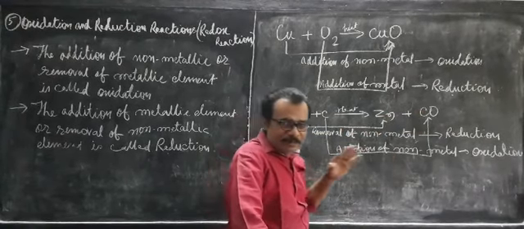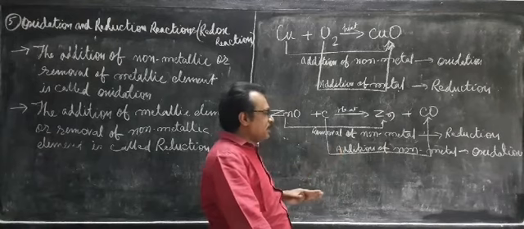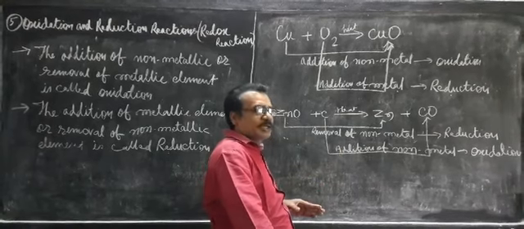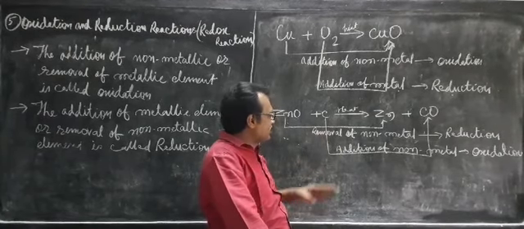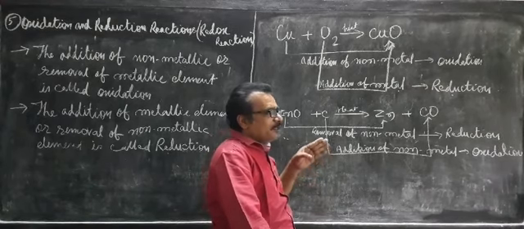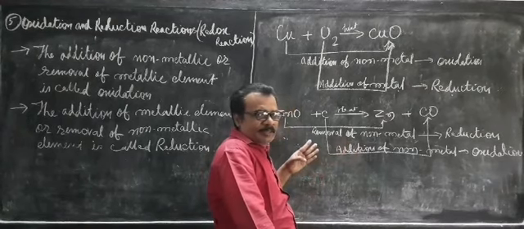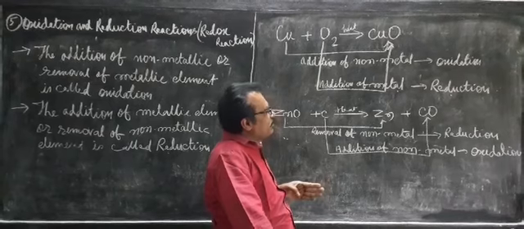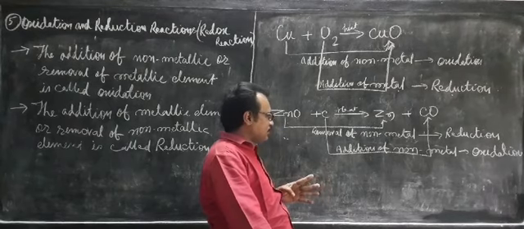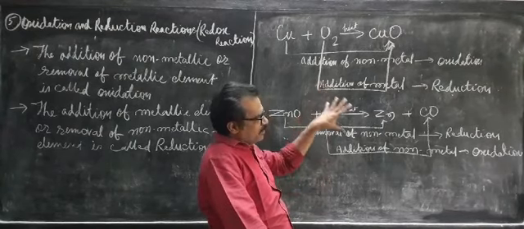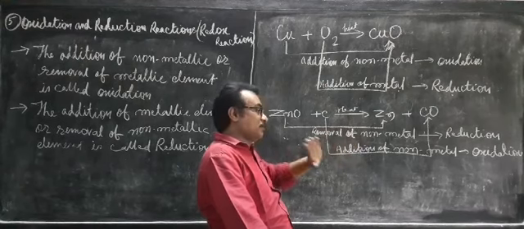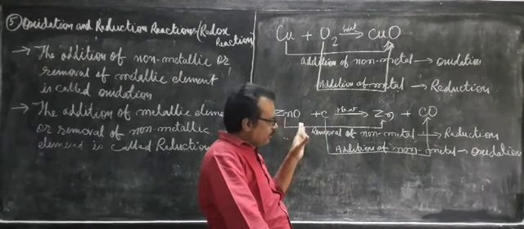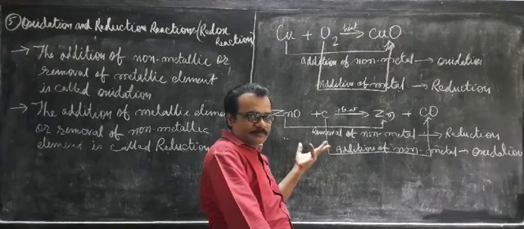Whenever there is addition of non-metal, that process is known as oxidation. So this is another way to explain the oxidation and reduction, and you get it confirmed by the previous definition. You will find the same result.